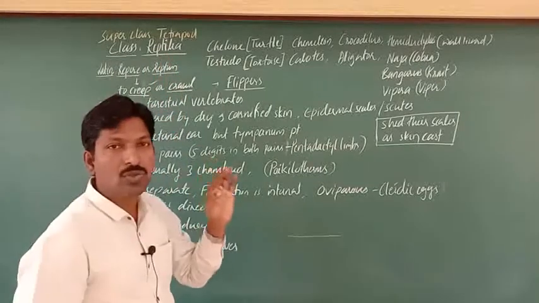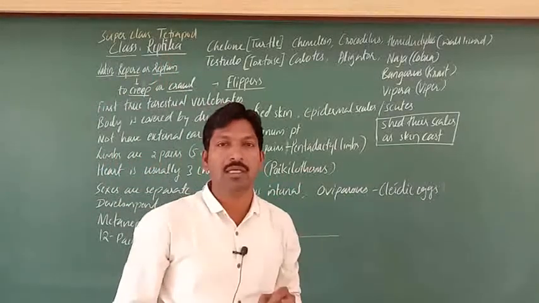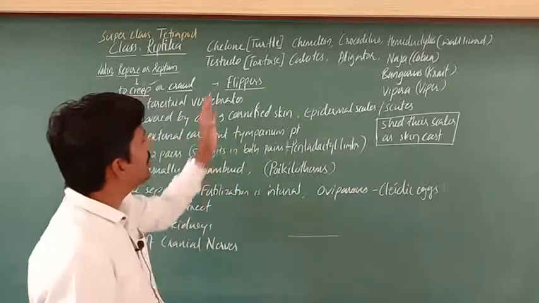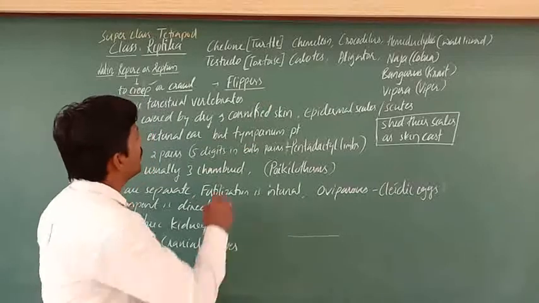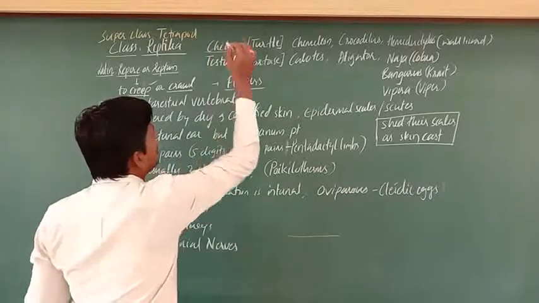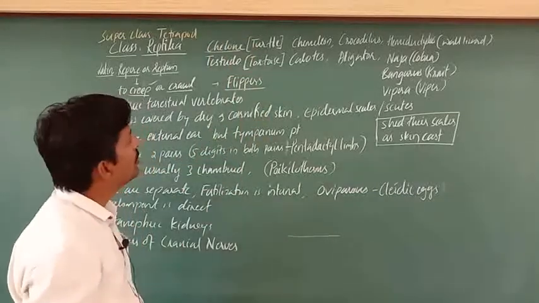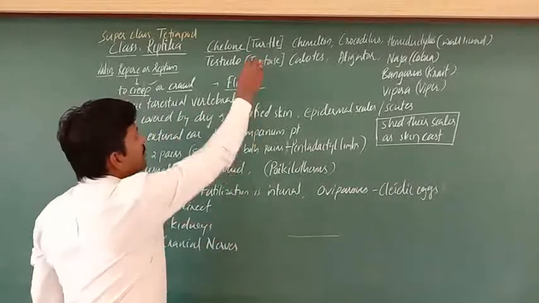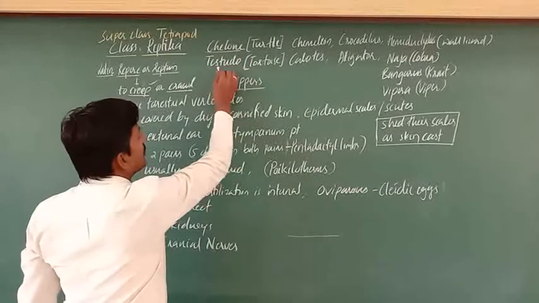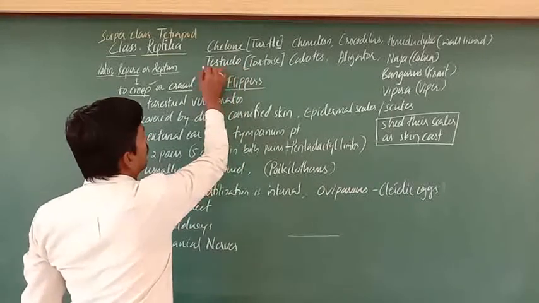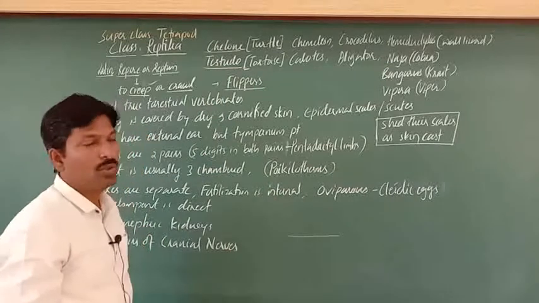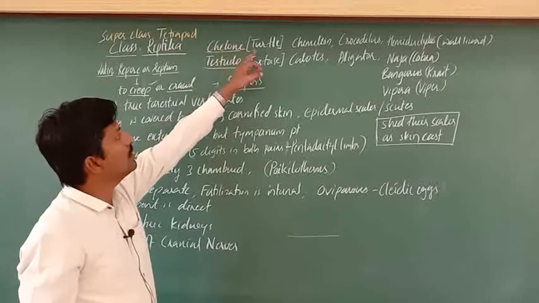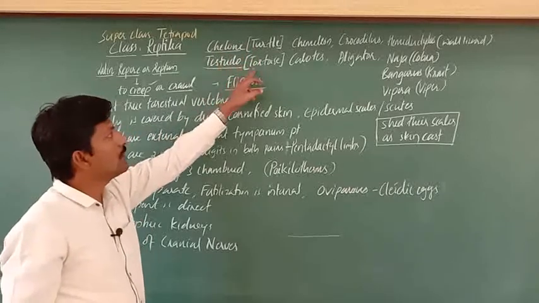The members belonging to the class Reptilia are called reptiles, right? There are many examples here. Chelone is one of the examples. Chelone is also called turtle, right? Next, Testudo is one more example. Turtle and tortoise. So Chelone is called turtle and Testudo is called tortoise.